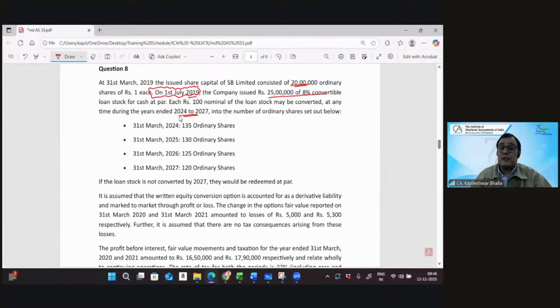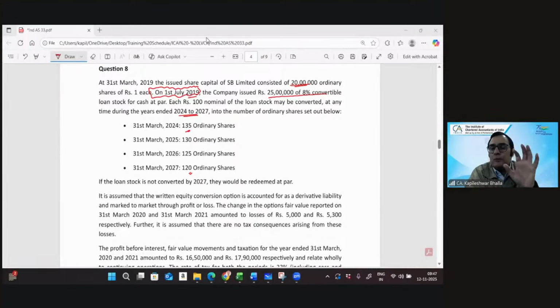And in this particular case, we are given different numbers. So would you also like to tell me what conversion ratio you will assume? We know that the concept of diluted EPS is based on the fact that we always consider the most dilution. So considering that we are going to issue 135 shares or maybe 120 shares, which one do you think we should consider? If I want the highest dilution impact on my EPS, what conversion ratio will you consider in this case? The least, the highest?